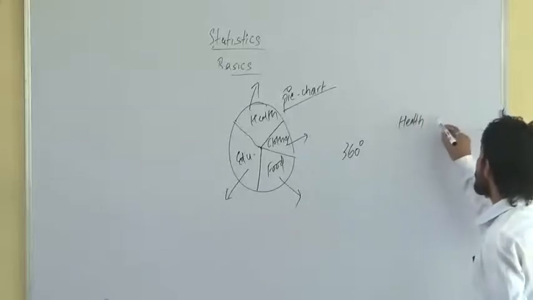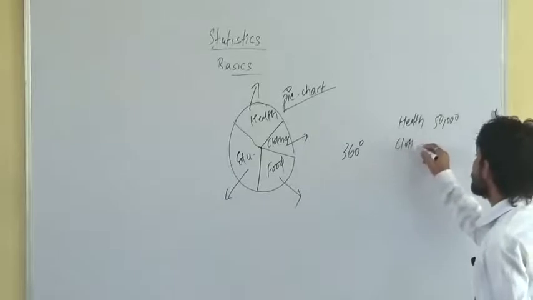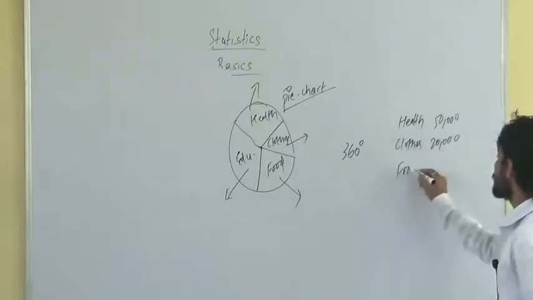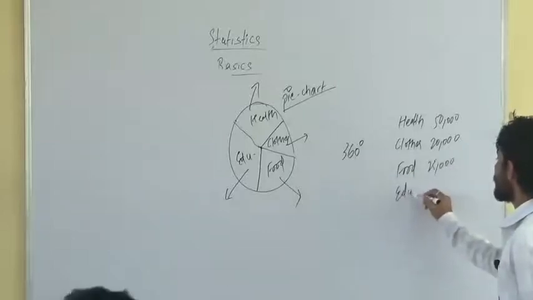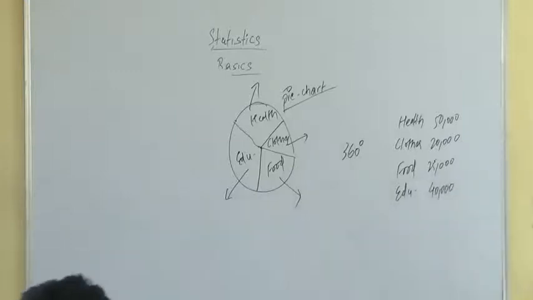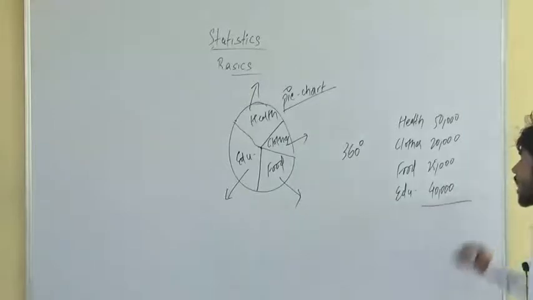If I say the expenses in healthcare services in a month were 50,000, clothes 20,000, food 25,000, and in the educational field the expenses were 40,000. If I ask you to calculate the central angle for healthcare services, clothes, foodstuff, and education, how to calculate the central angles?